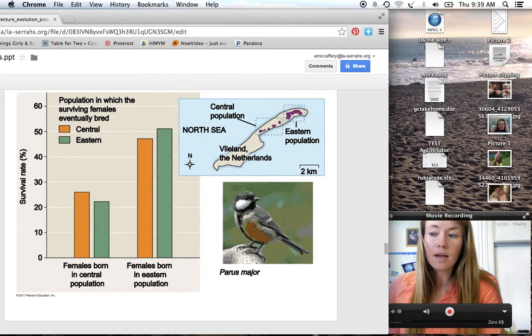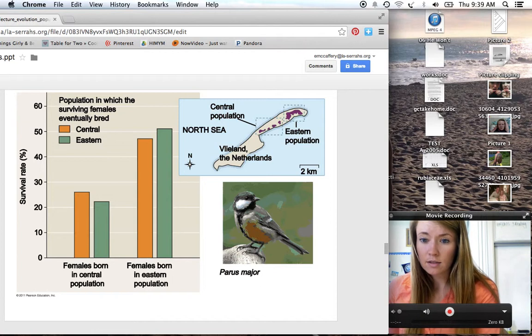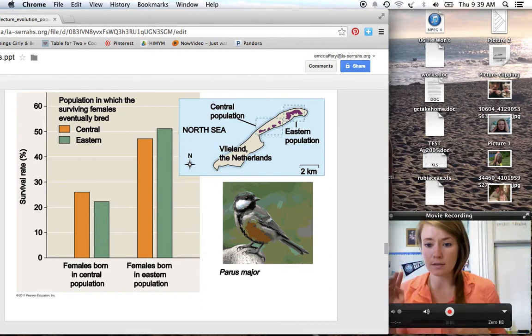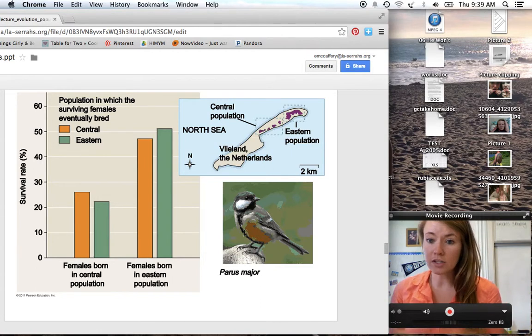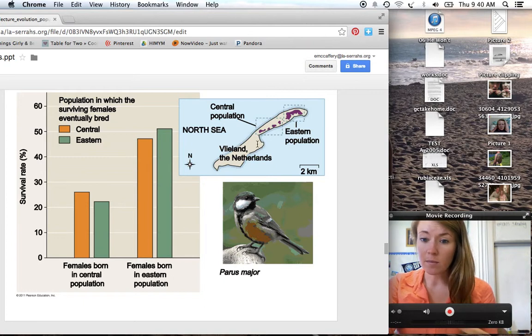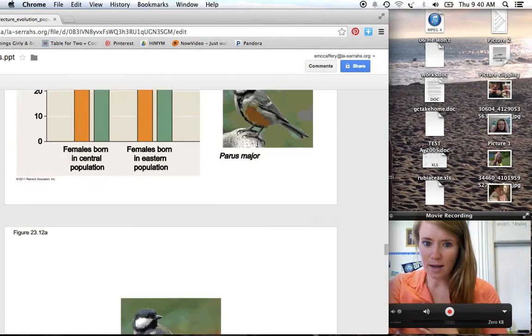So if they weren't still exchanging alleles with the mainland, those who were most fit would survive, and the alleles that are not best adapted to the environment would be removed from the population. However, because new birds keep coming over, those alleles aren't leaving the population because they keep getting reintroduced. So this is an example of how gene flow could actually hurt a population because they want to adapt to their new environment, but for whatever reason, they keep getting the alleles that are not helping them adapt because of gene flow.